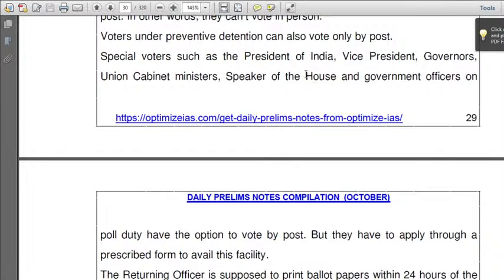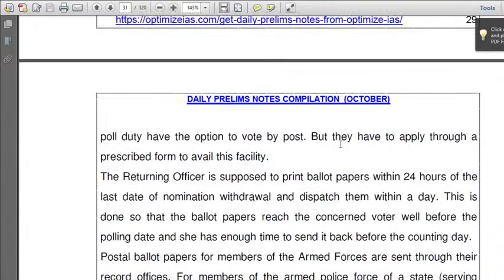Now, since we have heard of the President of India, Vice President, Governor, Union Cabinet Ministers, Speaker of the House and government officers on poll duty, look after their rights, their powers, and the related articles mentioned about them in the Constitution today. So this is the way of reading in UPSC. Okay. Next, let us move towards the topic.